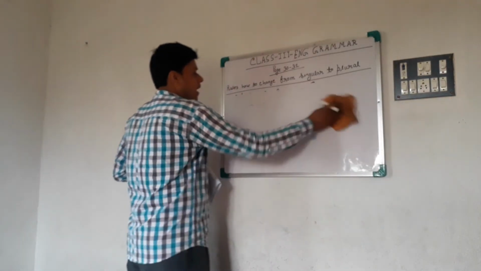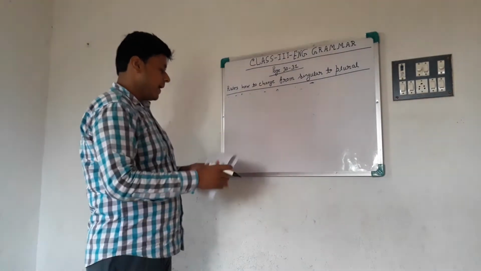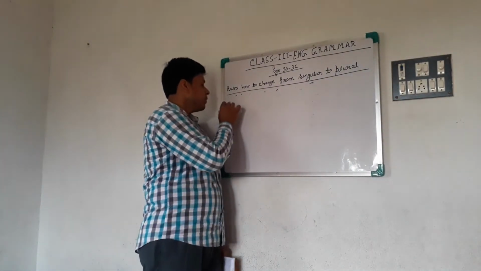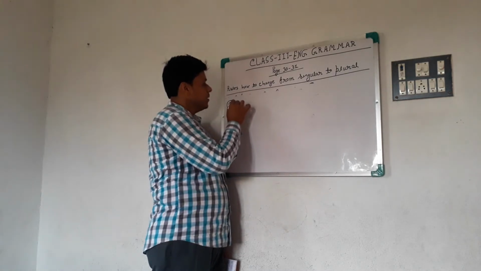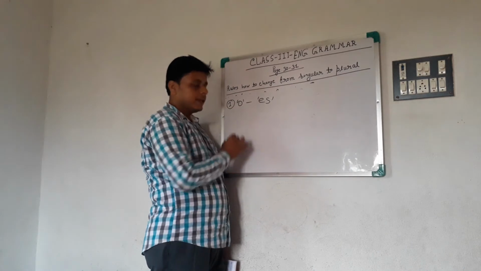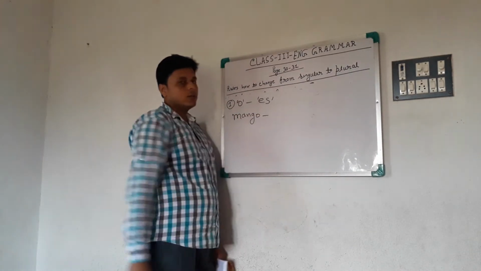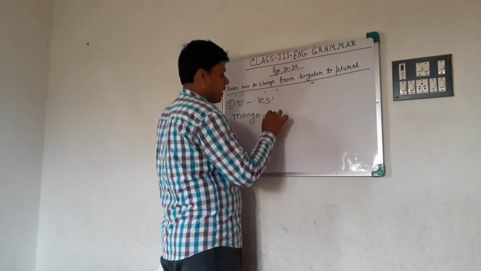Some singular nouns that end with o become plural by adding es. You have to remember words like, o to oes. Like mango. Do you know what is the plural form? We add es, mangoes.